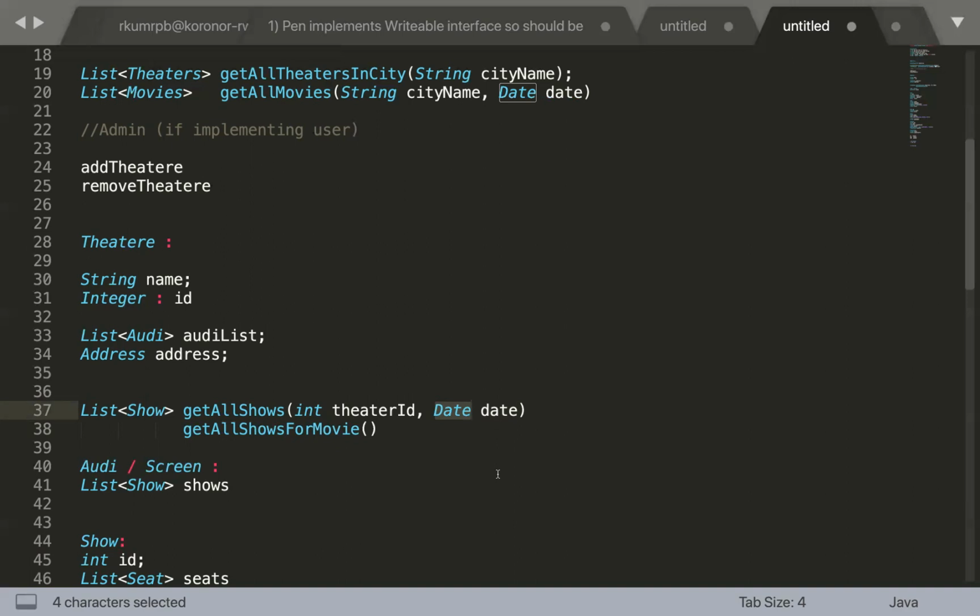Okay, okay, got it. So what I thought is that initially you're segregating only the theaters for which there are movies running for the given date. But that is not the scenario. Okay, got it. Correct.